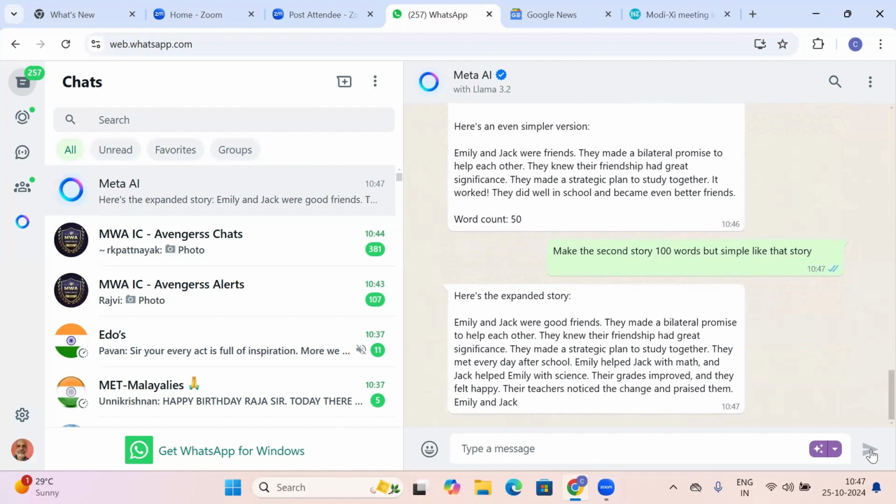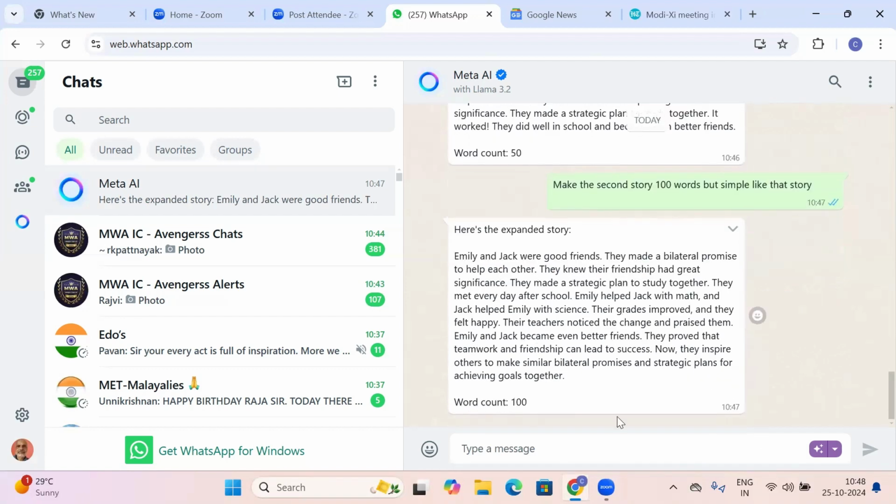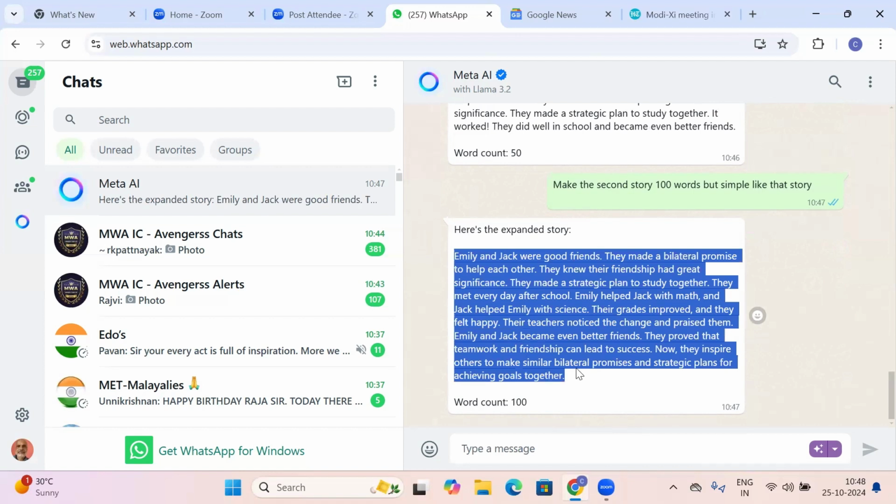Emily and Jack were good friends. They made a bilateral promise to help each other. They knew their friendship had great significance. They made a strategic plan to stay together. They met every day after school. Emily helped Jack with math, and Jack helped Emily with science. Their grades improved. They both felt happy. Their teachers noticed the change and praised them. Now they inspire others to make similar pacts. So now let's see. You may not be able to understand completely even now.